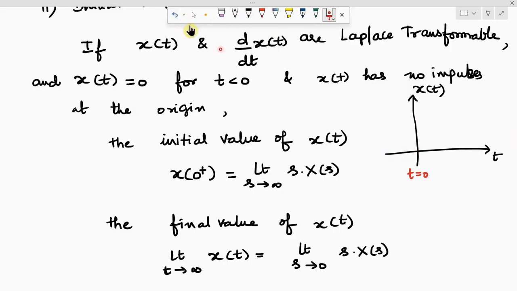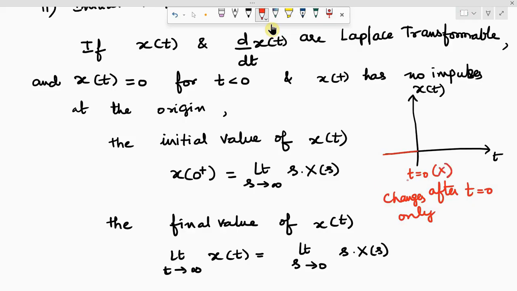That means I cannot represent any sudden variation at t equal to 0. Got it? We can expect changes only after t equal to 0, not at t equal to 0.